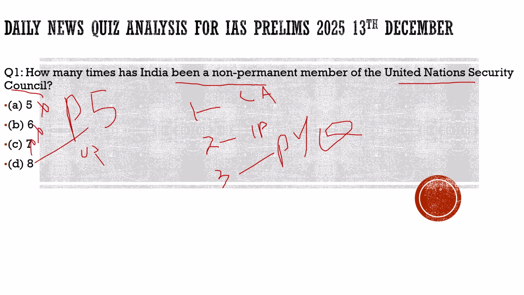It is 8. And what was the last time India had been a non-permanent member of the United Nations Security Council? It is 2021 and 2022. So with this, I hope you have understood the article and the question. Now let's move towards another question and try to solve that.